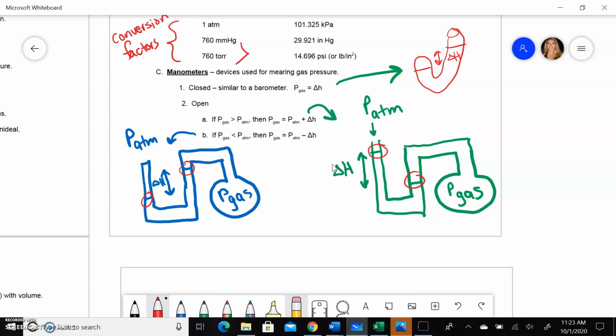So what you have to do first is to compare the two levels. So notice that in the green picture, the level closest to the gas is lower than the level closest to the atmospheric pressure, where it's pushing in on it. And that means that the gas is pushing pretty hard because it's pushing that level up. Whereas in the blue picture, notice that the gas is not pushing as hard on the liquid that's in there, and so that means the atmospheric pressure is greater there. So you just have to use a different calculation depending on those levels. So for letter A, that's what the green picture is showing, you're going to add the atmospheric pressure to the change in height. If it's letter B, which is like the blue picture, then you're going to subtract the atmospheric pressure from the change in height.